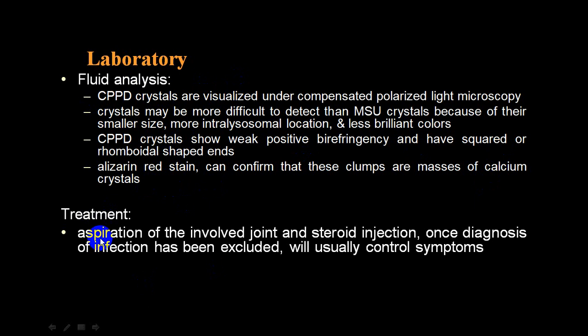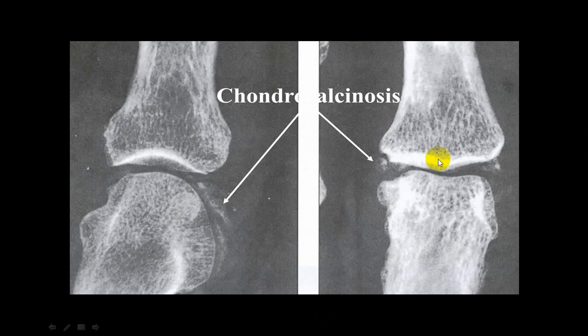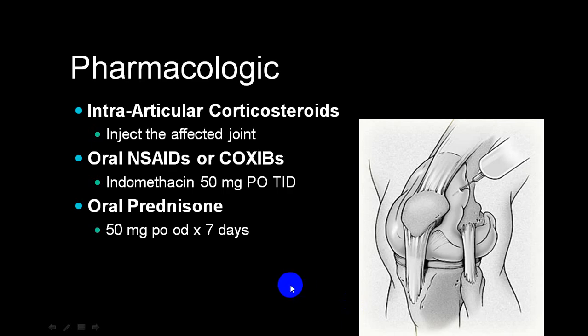The treatment is aspiration of the joint and local steroids, and once the diagnosis of infection has been excluded, you can utilize steroid and joint aspiration. That is the most common thing you can go across. So you can see the calcification here. Calcification is seen here. You can see calcification in the cartilage. So this is called chondrocalcinosis. When you see that chondrocalcinosis, it is a suspicion of what we call pseudo gout.